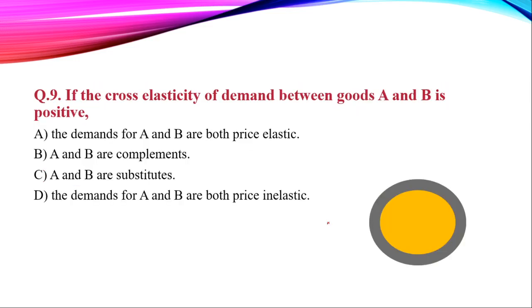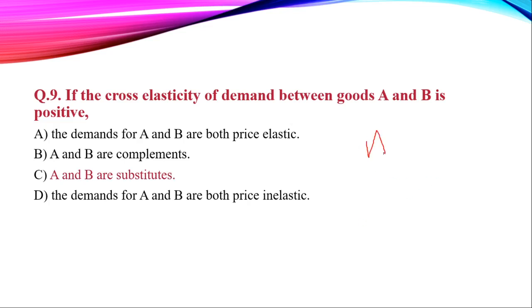Moving to our ninth question. If cross elasticity of demand between good A and good B is positive, then your time starts now. Time's up, and the right answer is A and B are substitutes. If A and B are substitutes, then cross elasticity of demand will be positive.